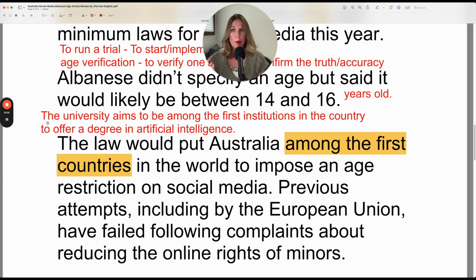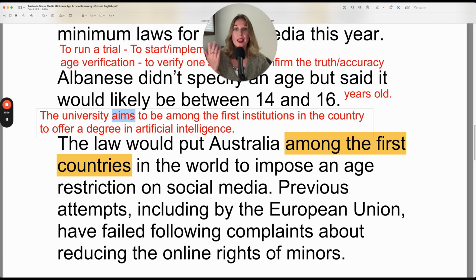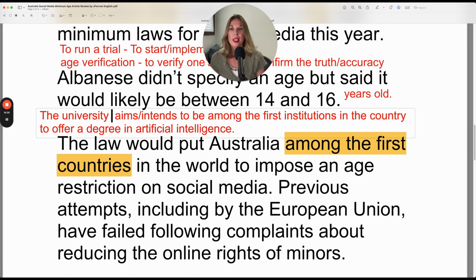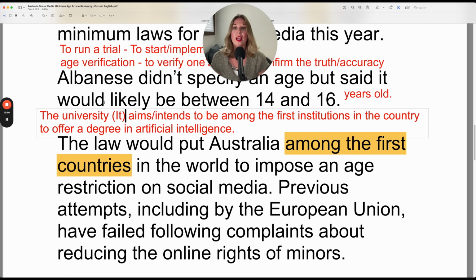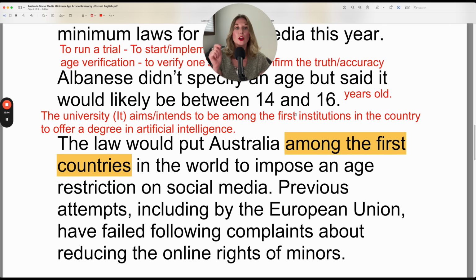So another example, the university aims. Now, aims is another verb that could replace intend. And we have this S on aim and intend because the university is third person singular. It aims, it intends to be among the first. So in this case, we wouldn't use country because, of course, the university isn't a country.